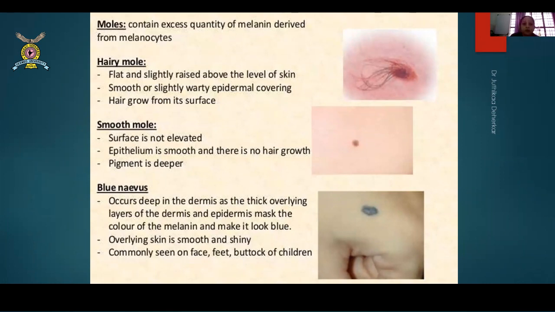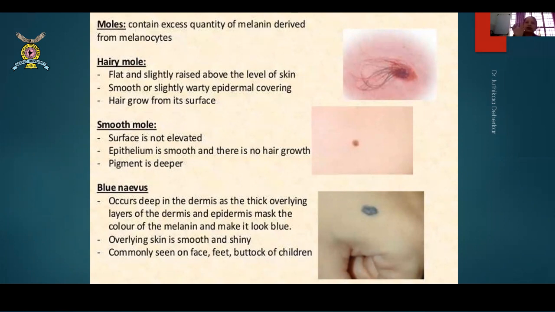So you call them a mole, which is commonly seen with every person present here, even in the group. There is something called hairy mole, smooth mole, and blue nevus. So hairy moles, you will find these patients would have a mole and there will be hair follicles seen within it. They are flat, sometimes slightly raised above the level of the skin. They can be smooth or slightly warty in appearance. That is the epidermal covering it can have.